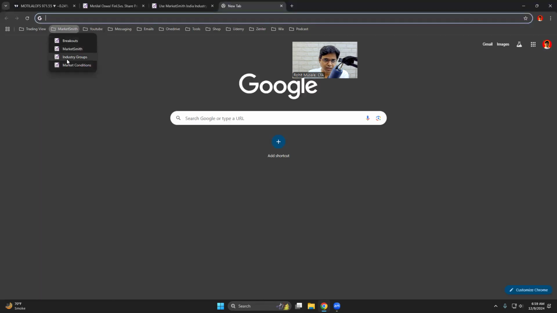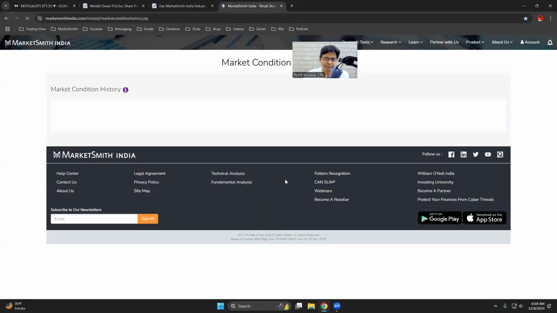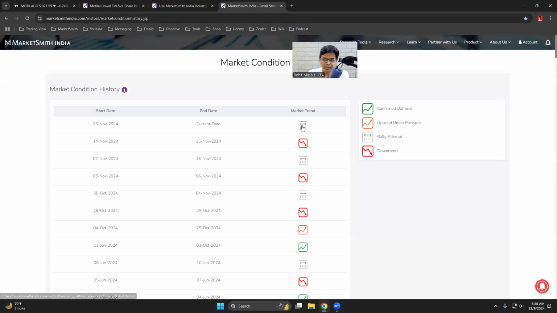see, when you go to market conditions, the market is currently in a rally attempt. The market is attempting to rally. It is not in a confirmed uptrend.